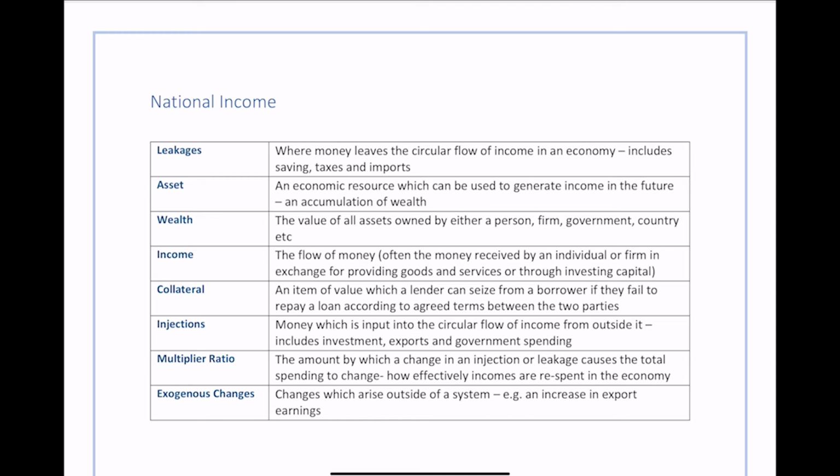Then we've got the multiplier ratio, and this is the amount by which a change in an injection or leakage causes the total spending to change. And it's basically the idea of how effectively you respend your income in the economy. So what this means is that if I put an injection in, let's say I did some government spending, so firms had more money, then if the firms had more money, they might hire more people, they might make more goods, etc.